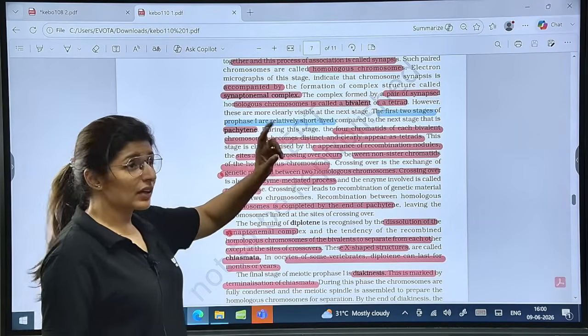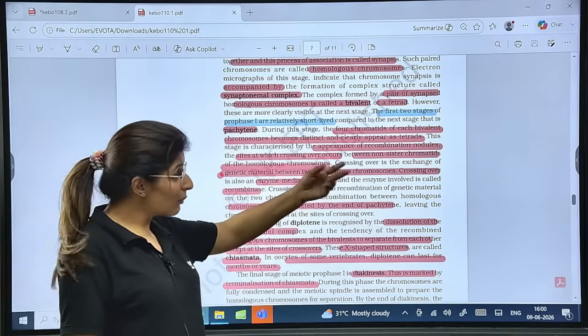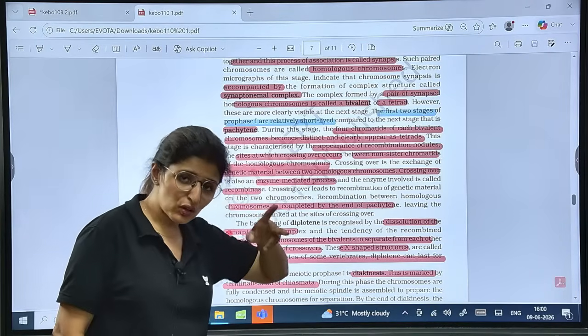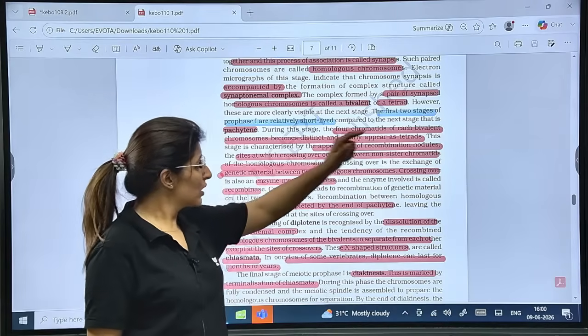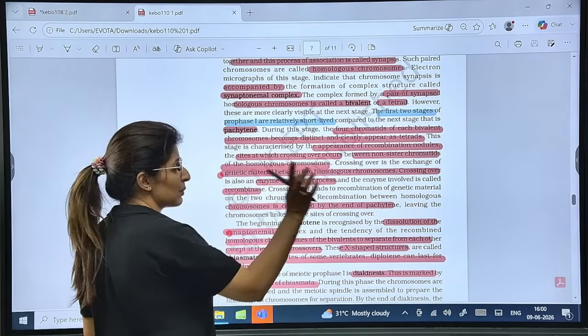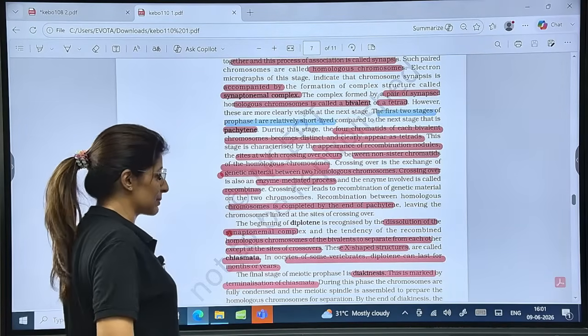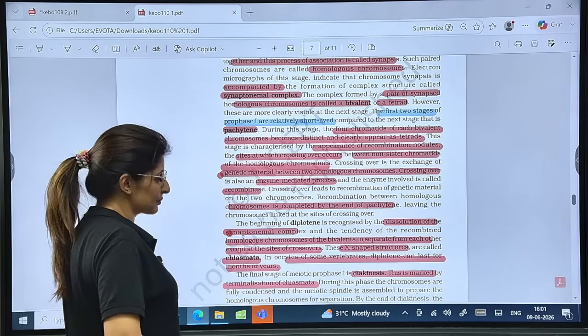Now what will happen? New combinations will form, so recombination is occurring. During crossing over, the recombination nodule is formed, and crossing over is an enzyme-mediated process involving the enzyme recombinase. Please tell me these points are clear, right?